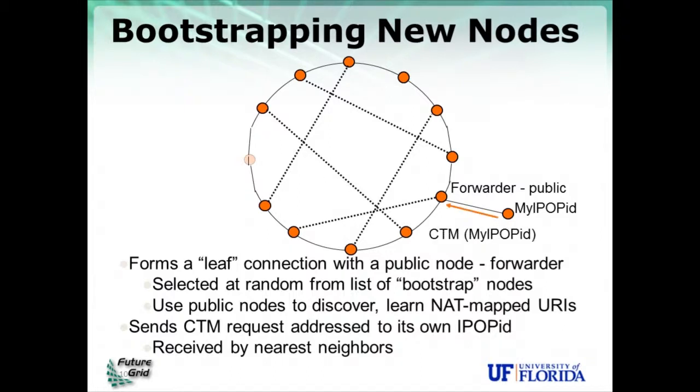But there's no node with that particular identifier in the network, so the message is actually delivered to the immediate left and right neighbors of the node, which essentially begins a process for these other two nodes to establish edges with the node that's bootstrapping itself.